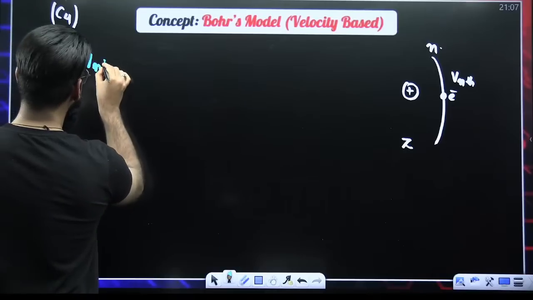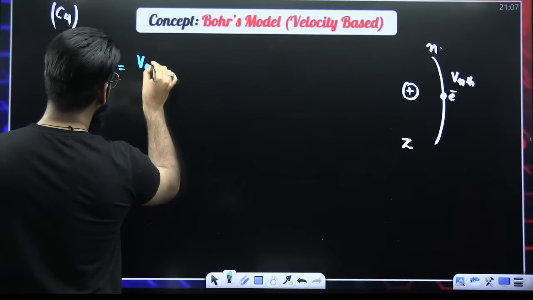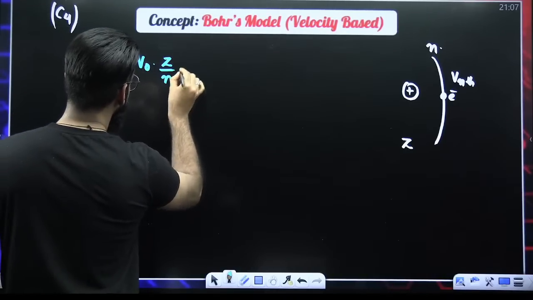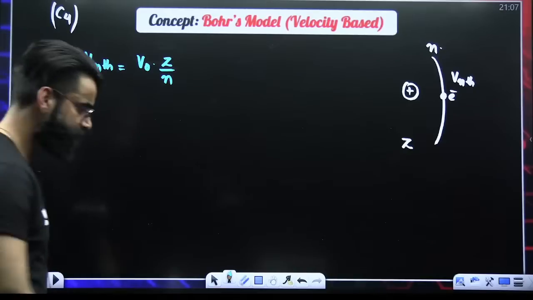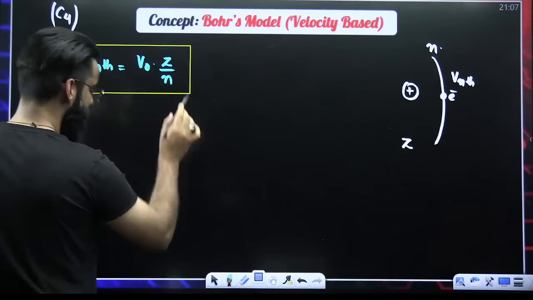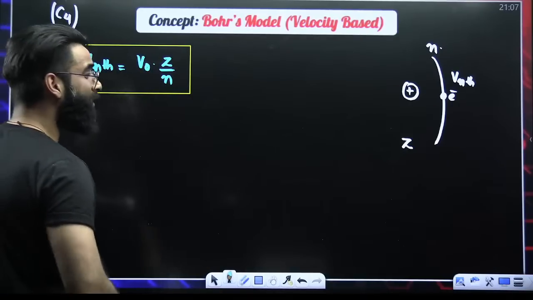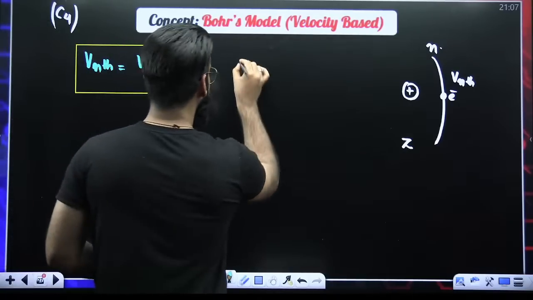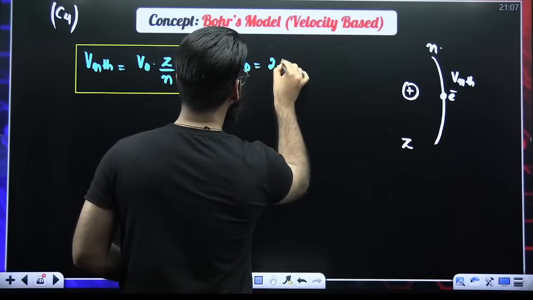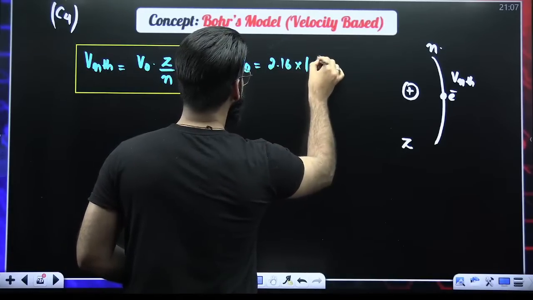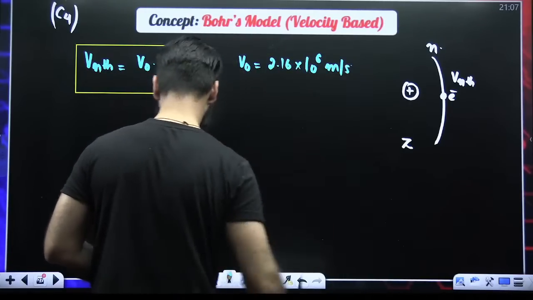The velocity of the electron in the nth Bohr's orbit is equal to V naught Z by N. What is the value of V naught? It is 2.18 into 10 raised to the power 6 meter per second.